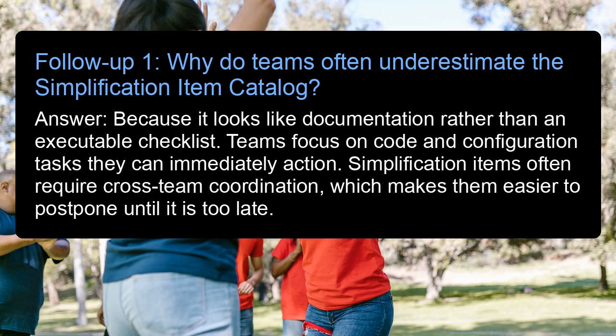Follow-up 1. Why do teams often underestimate the simplification item catalog? Answer: because it looks like documentation rather than an executable checklist. Teams focus on code and configuration tasks they can immediately action. Simplification items often require cross-team coordination, which makes them easier to postpone until it is too late.